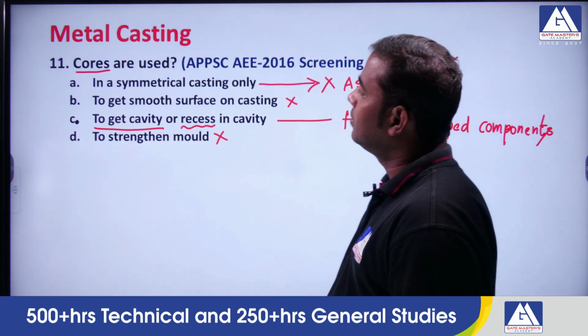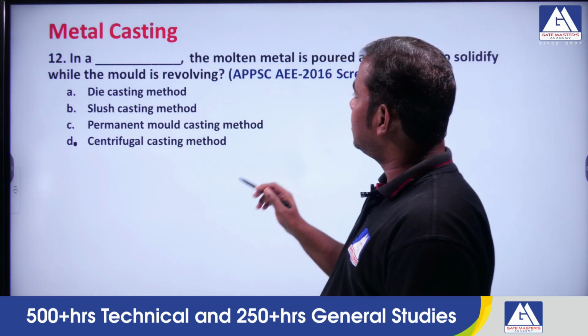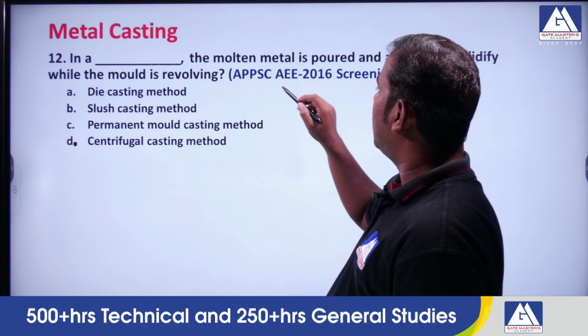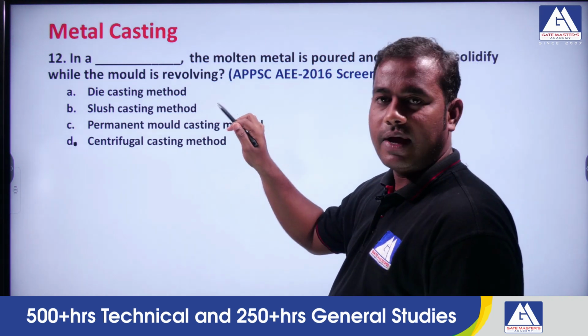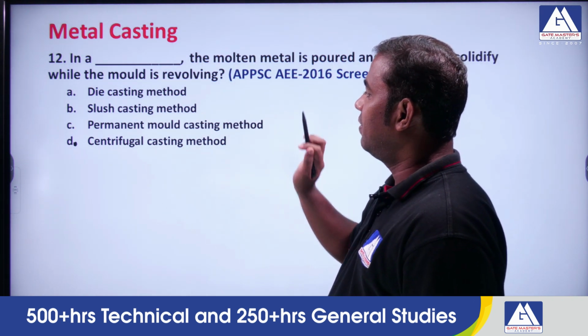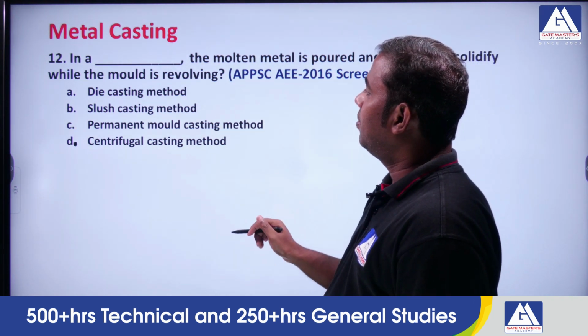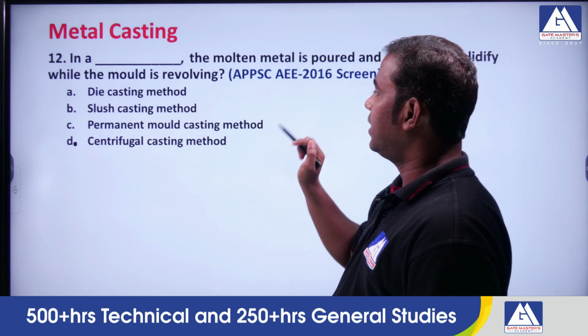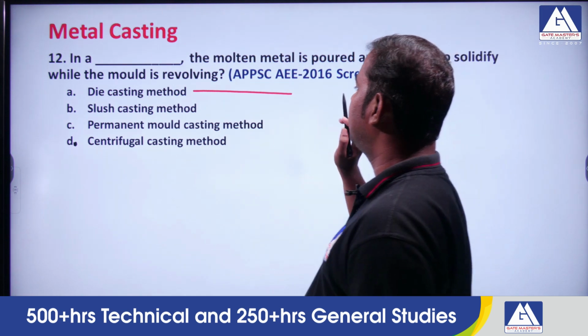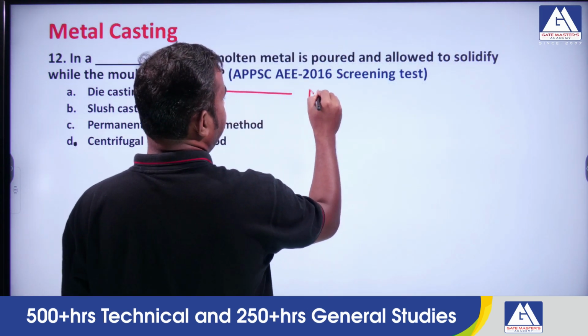The next question, in a dash, the following, the molten metal is poured and allowed to solidify while the mold is revolving. Okay, so the mold is revolving and liquid molten metal is poured, and then right. So in a die casting technique, we use metal as a pattern.